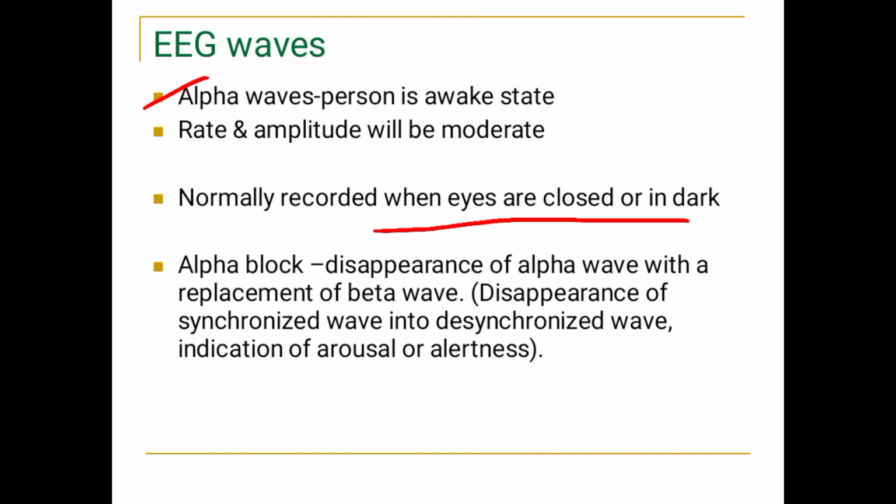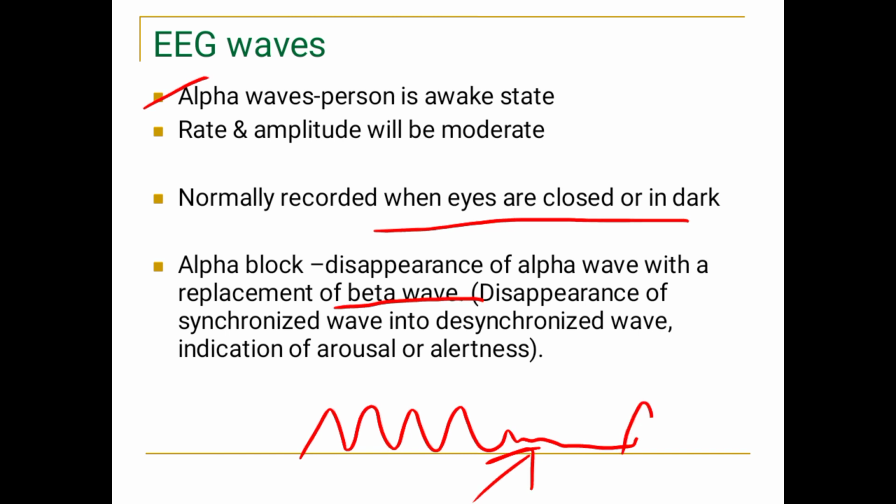When you suddenly open your eyes, the alpha wave is replaced by the beta wave. Usually beta waves are recorded when the eyes are open. That is called alpha block. So when you close your eyes, this is the alpha wave you get. Suddenly when you open your eyes, a beta wave appears. That is called alpha block. Then again when you close your eyes, the alpha waves are recorded.